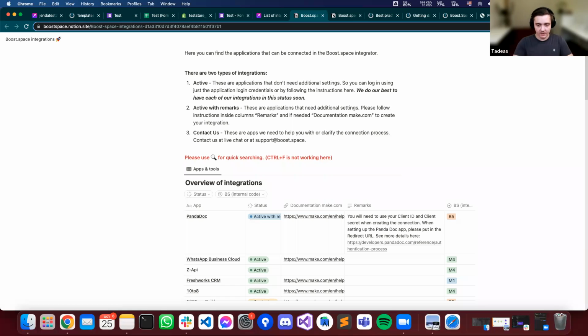So just send us a message in the live support chat, and my colleagues will install the tool and guide you on the steps to make that work. So generally, all apps that are available in Make.com are available or will be available in BoostSpace, and we are the ones that have the power to enable them and make sure that it happens for you.